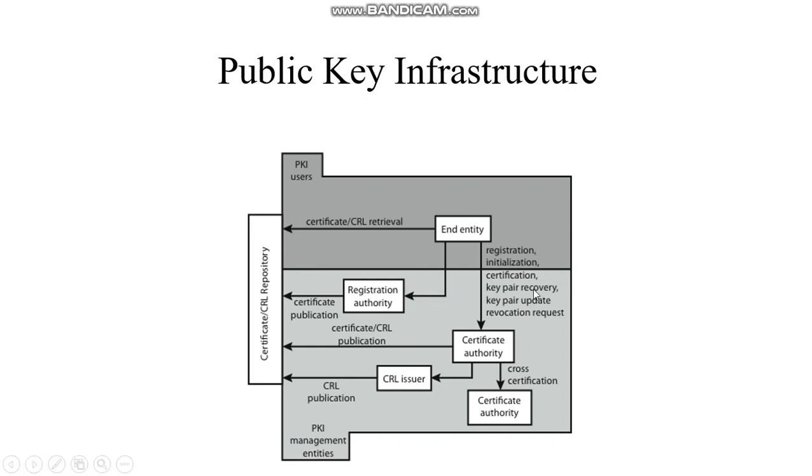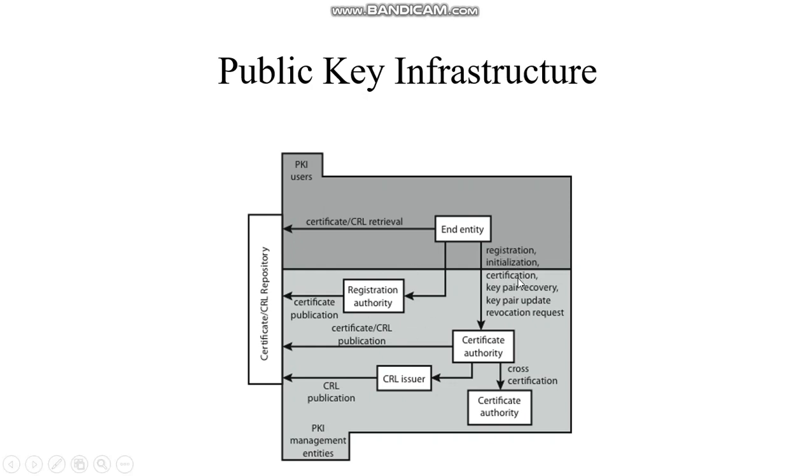Next, we will discuss the functions involved in this PKI. The major functions are registration, initialization, certification, key pair recovery, key pair update, revocation request, and cross certification. These are all the management functions of a PKI. First, registration begins the process of enrolling. It is a procedure for mutual authentication. The end entity is issued secret keys that are used for subsequent authentication.